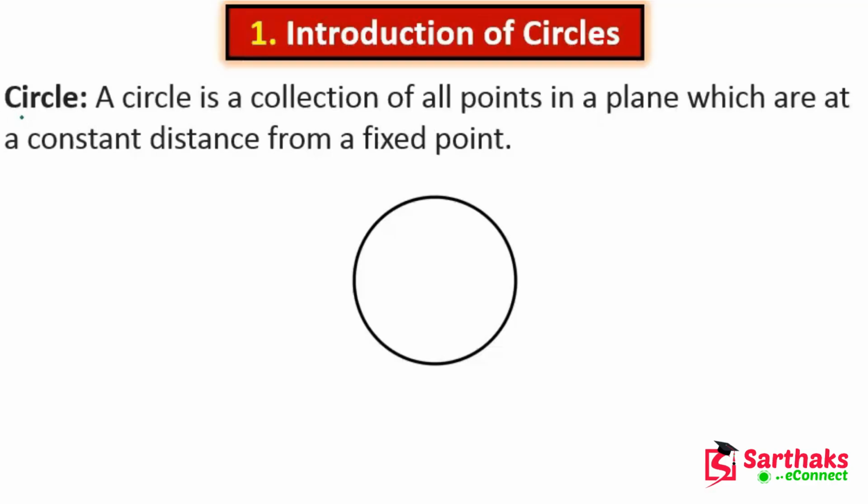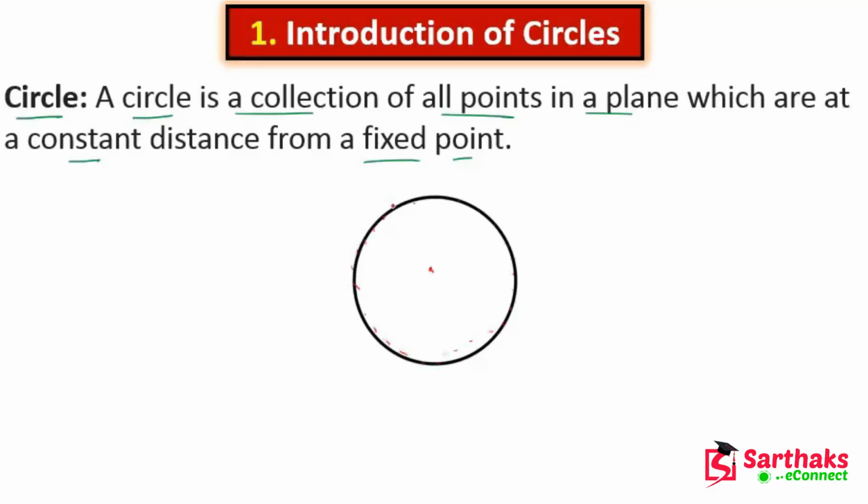The basic definition of a circle is: a circle is a collection of all points in a plane which are at a constant distance from a fixed point. Here you can see, let's suppose this is a fixed point, and these are the points in a plane.